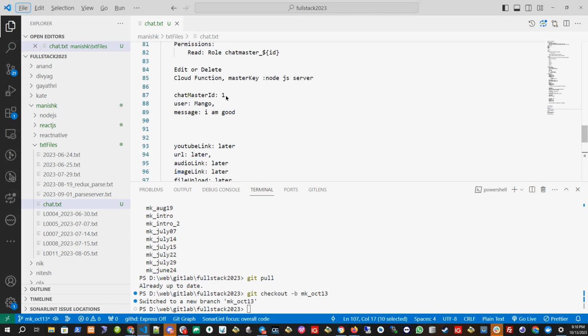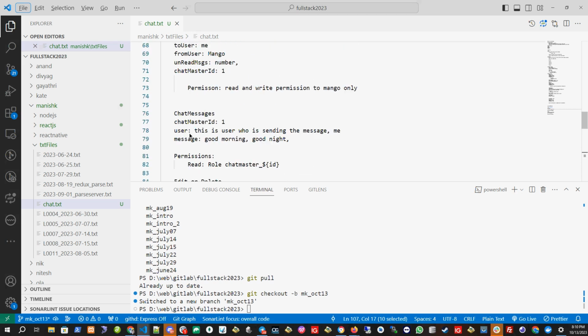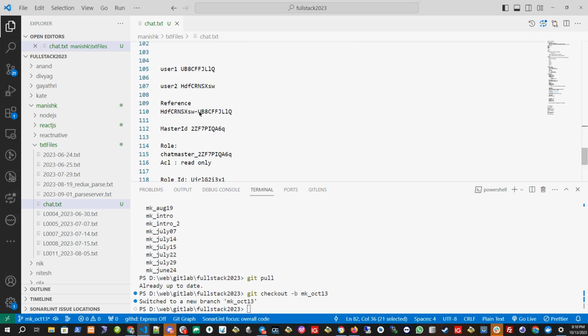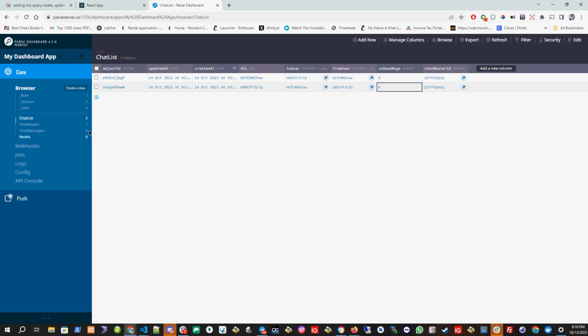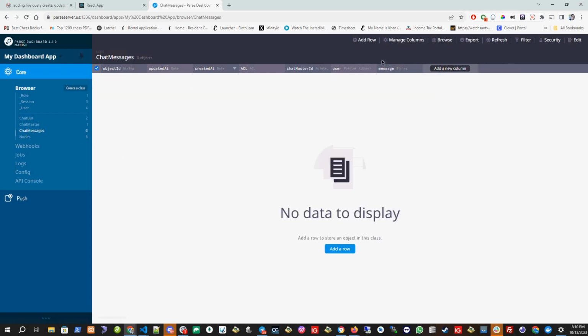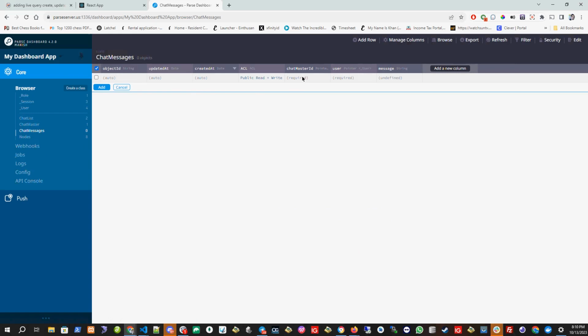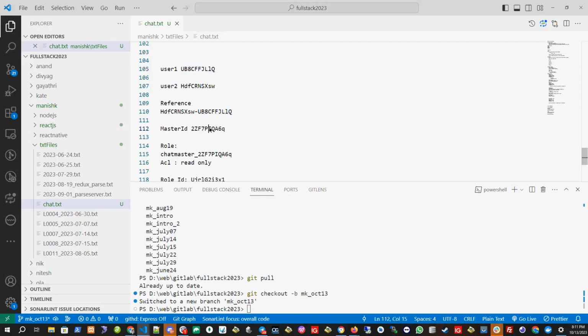Now let's go to table 3, chat messages. Here user 1 is writing the message, and it will be given read permission to the role. Okay, so let's try this one. Let's say user 1 is chatting. So let's go to chat messages, add row. This is user. User will be this one. This user is writing. He's saying, good morning. I am user 1. And the chat master ID will be nothing but this ID.